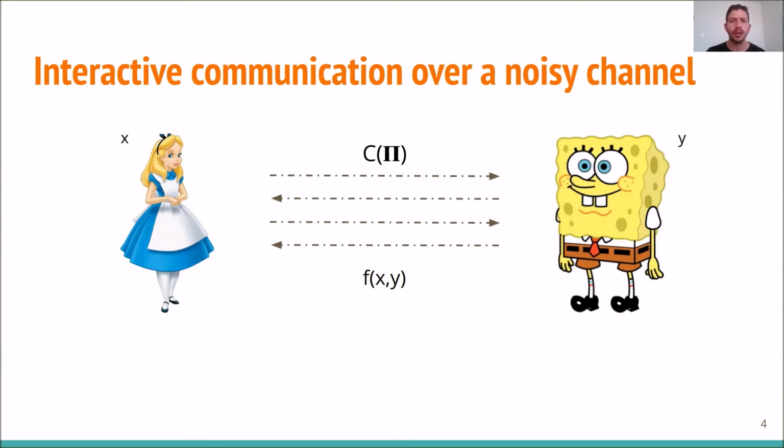An interactive coding scheme is an algorithm that, given a protocol, outputs a new protocol which is resilient to this fraction of errors. We define the rate of the scheme to be the number of bits that are sent in protocol pi divided by the number of bits that are sent in protocol C of pi, taking the minimum over all the protocols. Notice that it's completely non-trivial that such an algorithm with non-vanishing distance even exists.